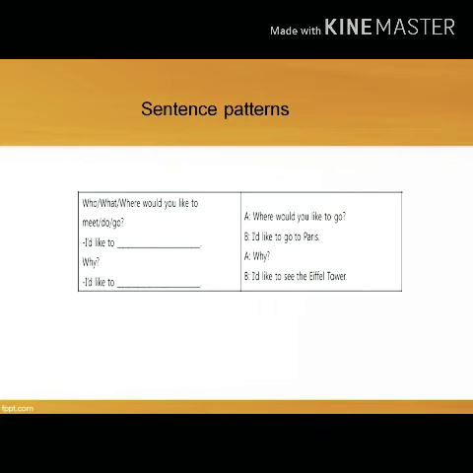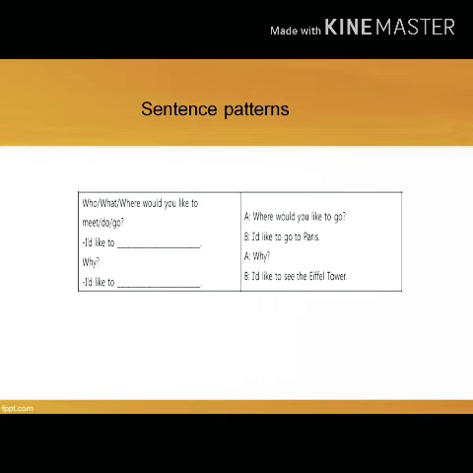You can use WH questions like who, what, where, and then continued with would you like to meet or do or go. That is the verb. After would, it should be followed by verb 1. And then I'd like to, that is the answer, and then you can ask more question why, and then I'd like to blah blah blah.